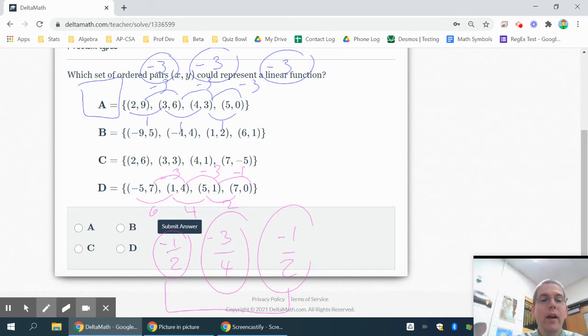The only way to confirm it's a linear function is to make sure that the change between any 2 rows on the table or any 2 adjacent ordered pairs is consistent. So since I have this -3/4 here, this one is not linear. And if you did B and C, you would discover they are not linear as well.